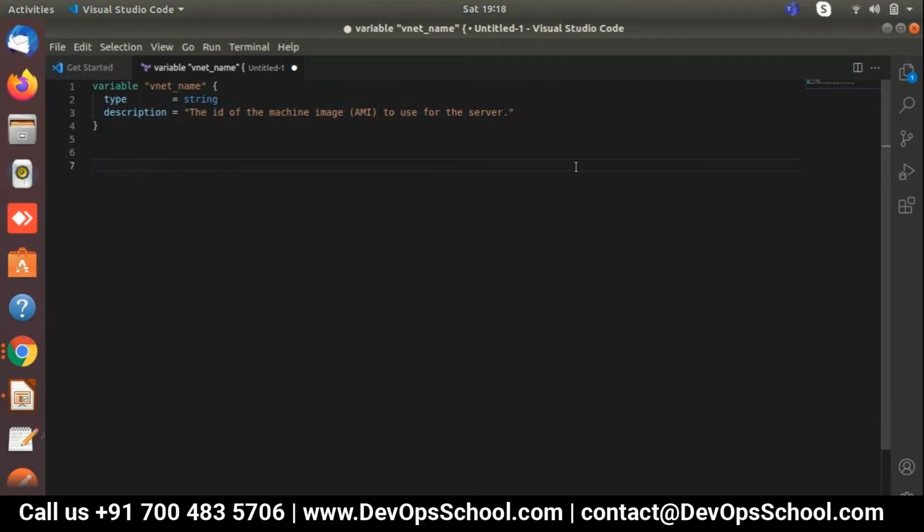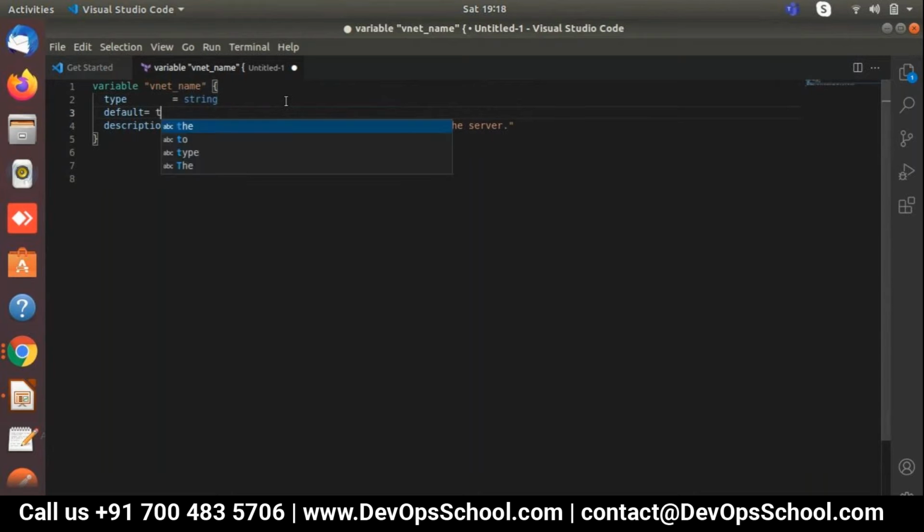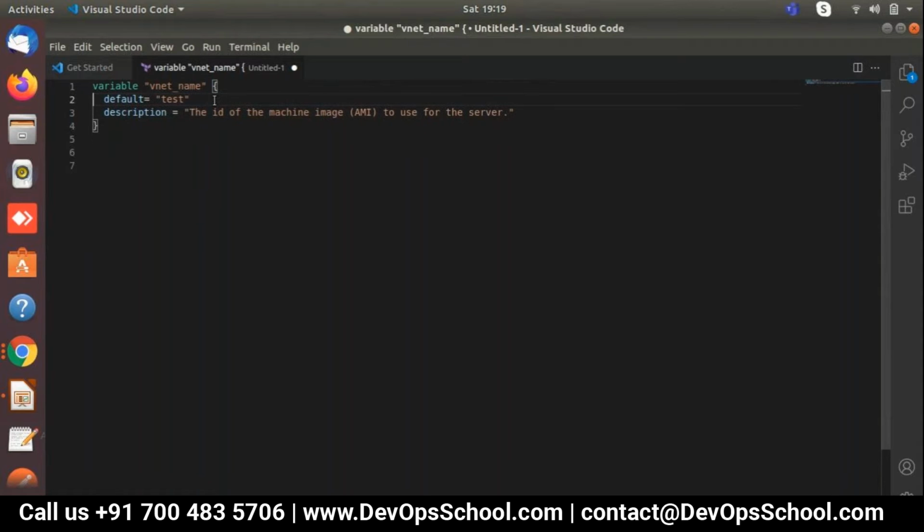But if I add a default, and the default name is test, this is my default vnet name. Now I don't need the type as well. It will automatically capture the vnet name as test. You get my point?